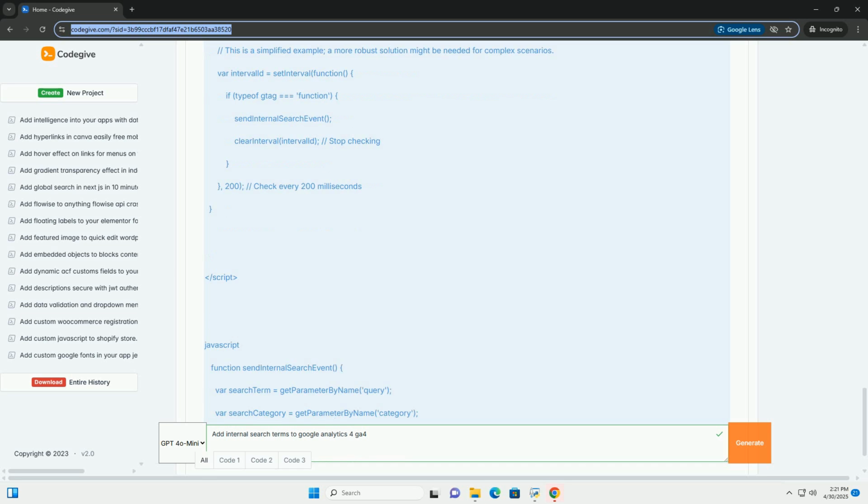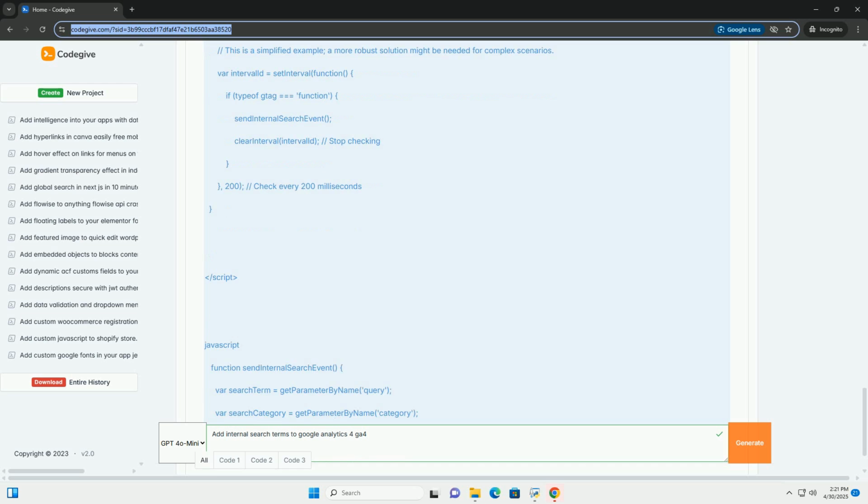5. Troubleshooting. If you don't see the event, double check your JavaScript code for errors, ensure the GA4 tracking code is correctly implemented, and verify that the search parameter name is correct. Look for any JavaScript errors in the console.